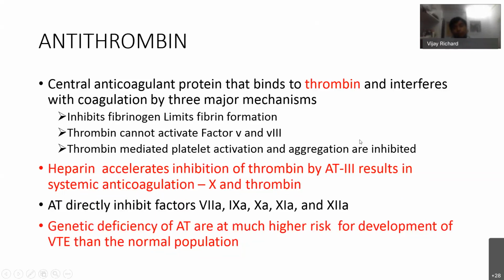It inhibits fibrinogen conversion to fibrin, inhibits factor 5 and factor 8, and platelet aggregation. So as we know, heparin activates antithrombin 3, which results in systemic anticoagulation. Antithrombin also has direct inhibitory effects on factors 7, 9, 10, 11, and 12. So when there is a genetic deficiency of antithrombin, there is a much higher risk of development of venous thromboembolism.